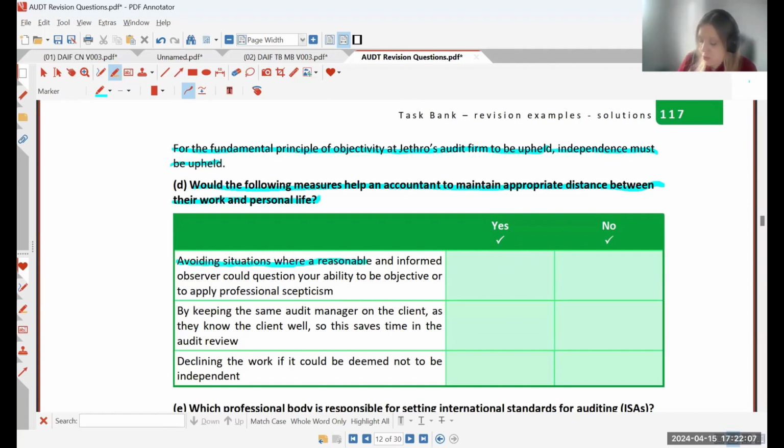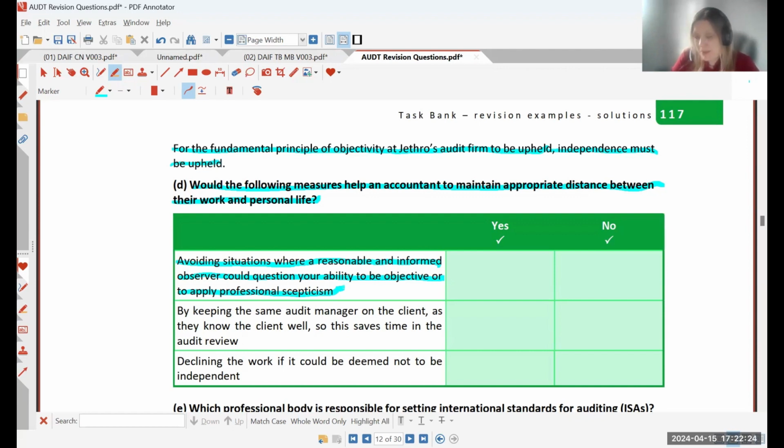Avoiding situations where a reasonable and informed observer could question your ability to be objective or to apply professional skepticism. Well, as an auditor, it is our job to be skeptical.